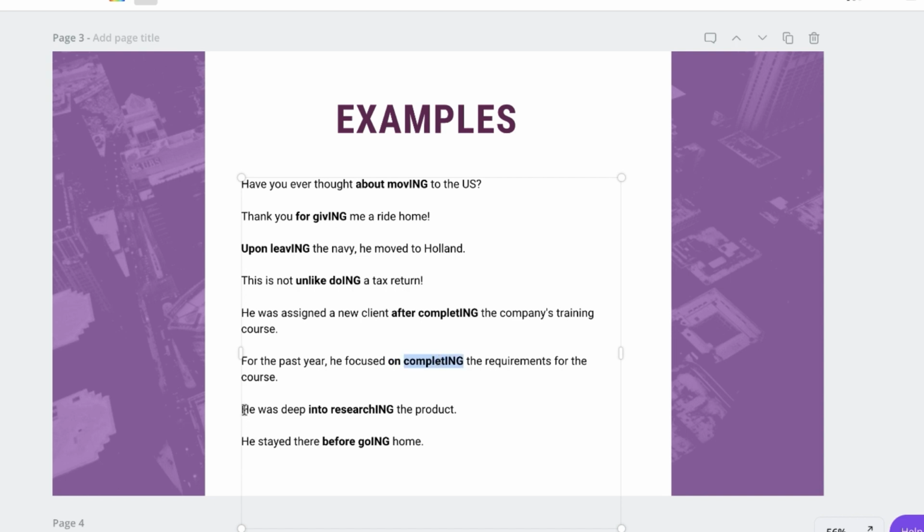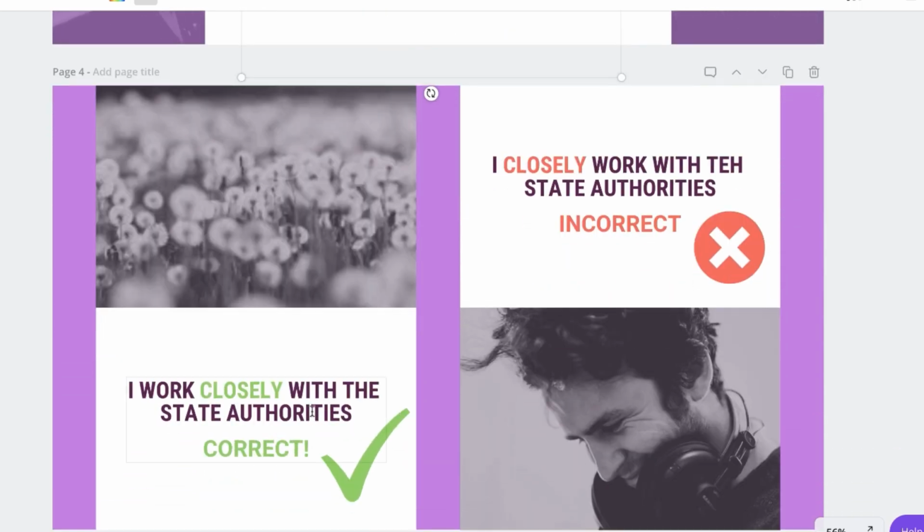Couple more. He was deep into researching the product. If you see a preposition like into, you need to add the ing form to your verb. Or he stayed there before going home. Before is another preposition, so we have to say going. It's very simple. You don't really need to learn what part of speech which word is. Simply remember that every time you see these little words, unlike, for, upon, about, on, after, before, the verb right after them will take the ing form. Got it? Okay.